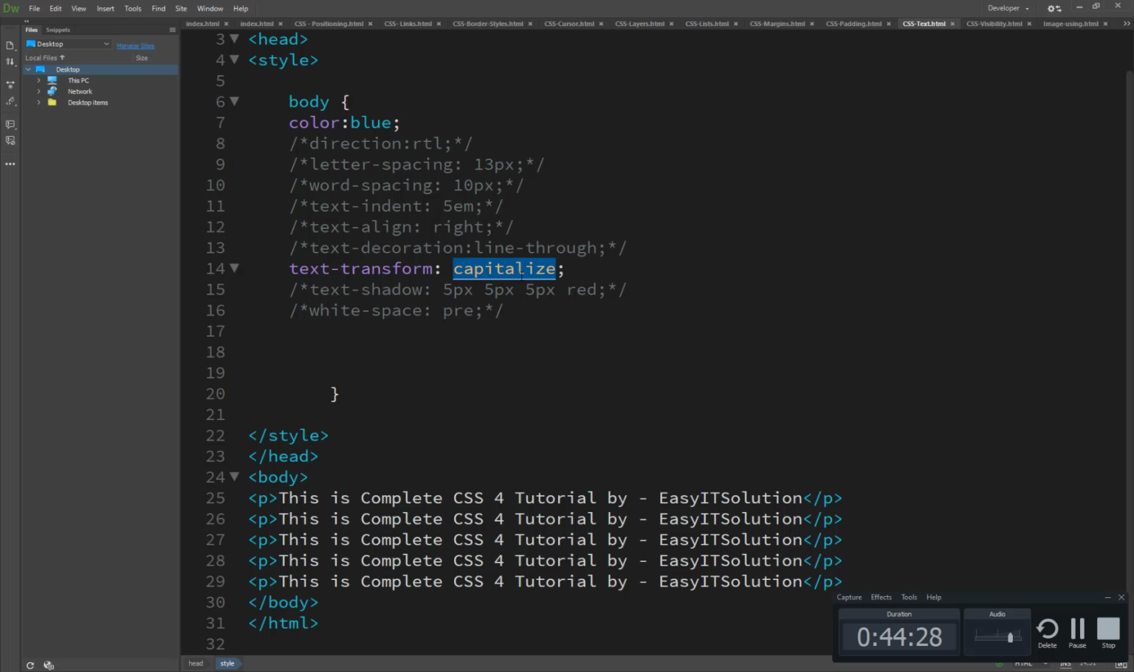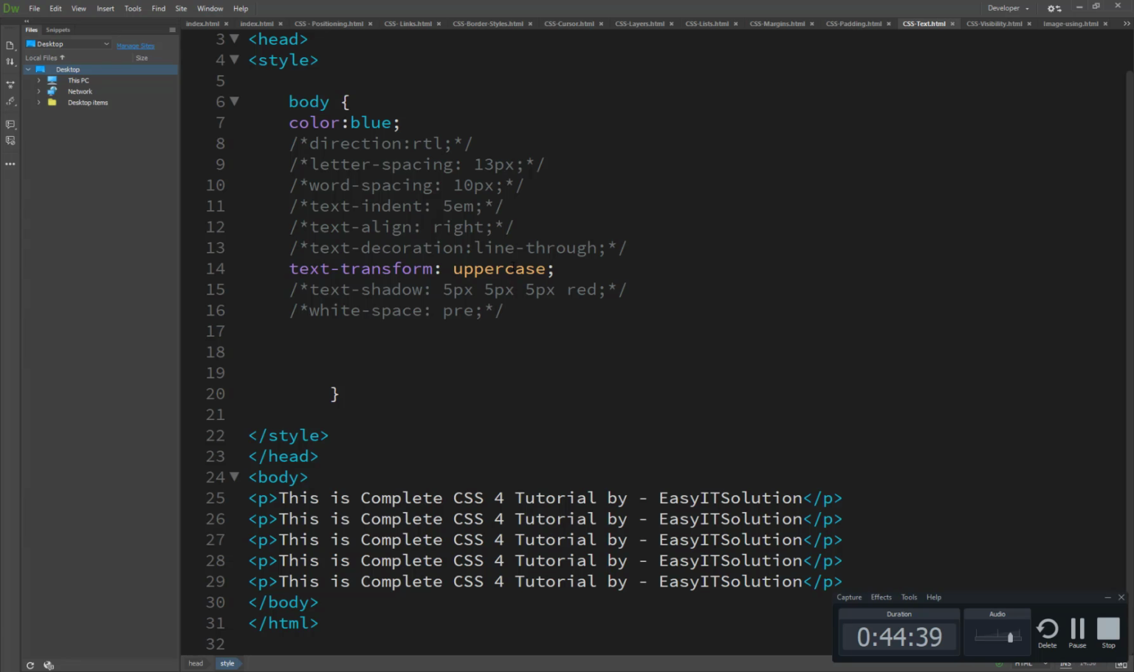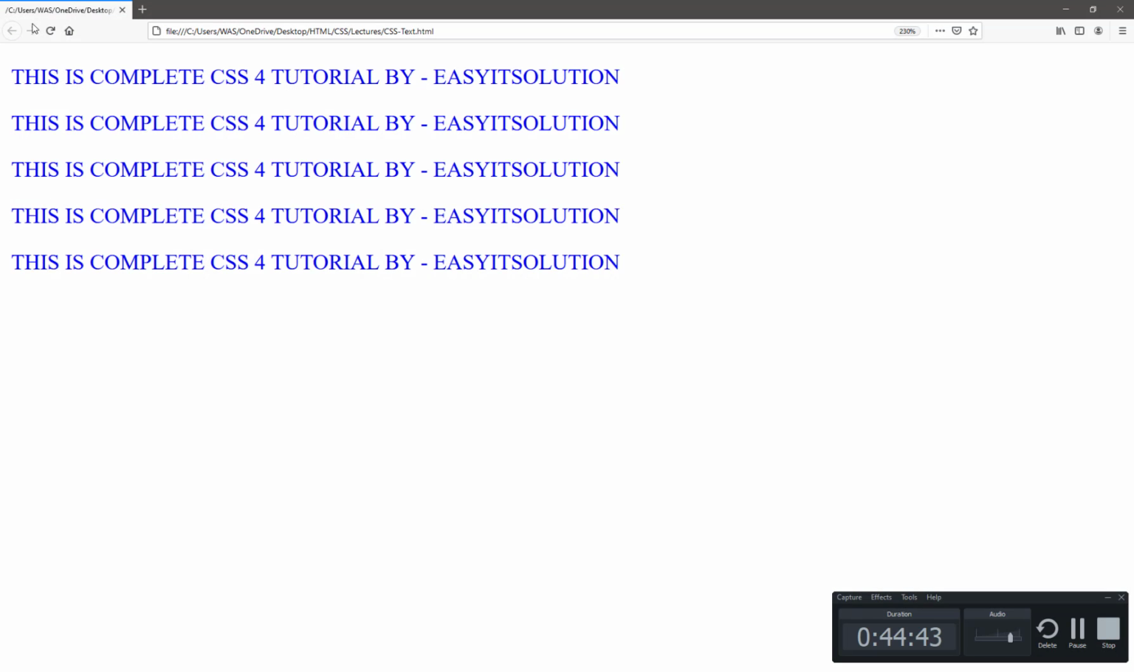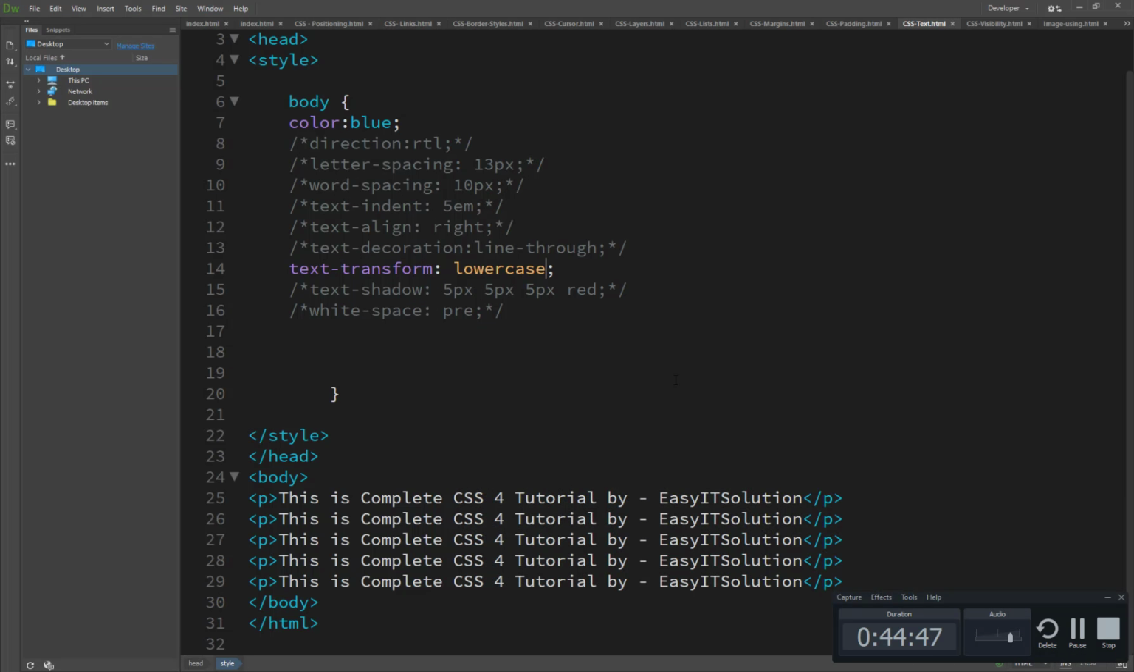So if I want uppercase, I just set the property to uppercase, and now you will see all the text changes to uppercase. And if I set lowercase, now you will see all the text in lowercase here. So it's really very easy to use, lowercase and so on. It's a very interesting text transform.